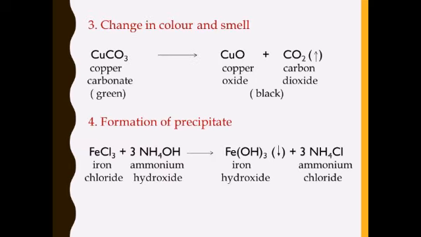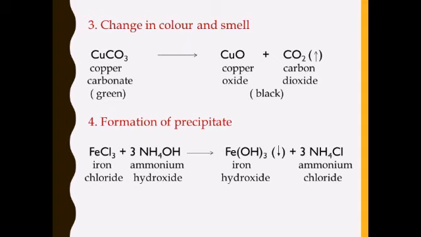Next characteristics we will discuss about change in color and smell. For example, when copper carbonate, which is green in color, is heated strongly, a black residue of copper oxide is left. So in this case, the color of the substance is getting changed. So in some chemical reactions, color of substance also gets changed.